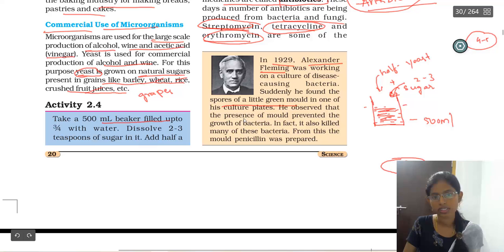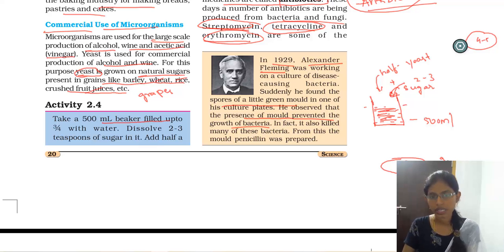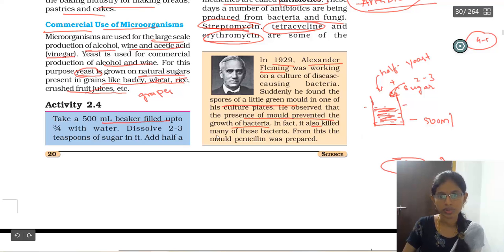What he observed was that the presence of mold prevented the growth of bacteria. In the plate where the mold was present, he didn't see the growth of the bacteria. That means the mold killed the bacteria. In fact it killed many of these bacteria. From this mold, penicillin was prepared. By using these spore-like things, he prepared an injection or an antibiotic called penicillin.